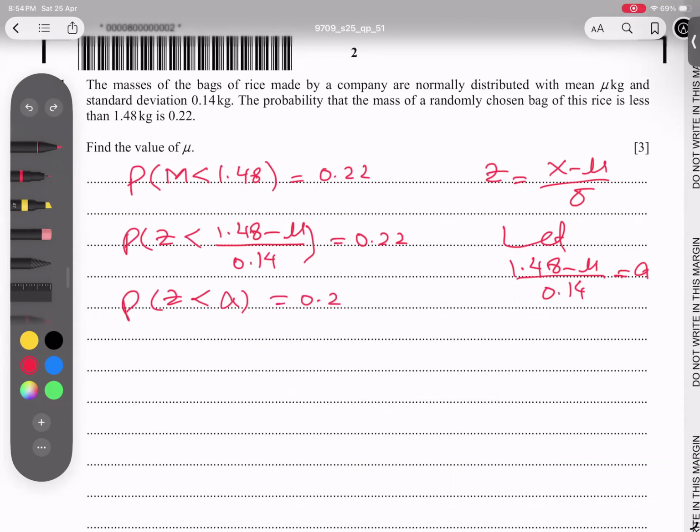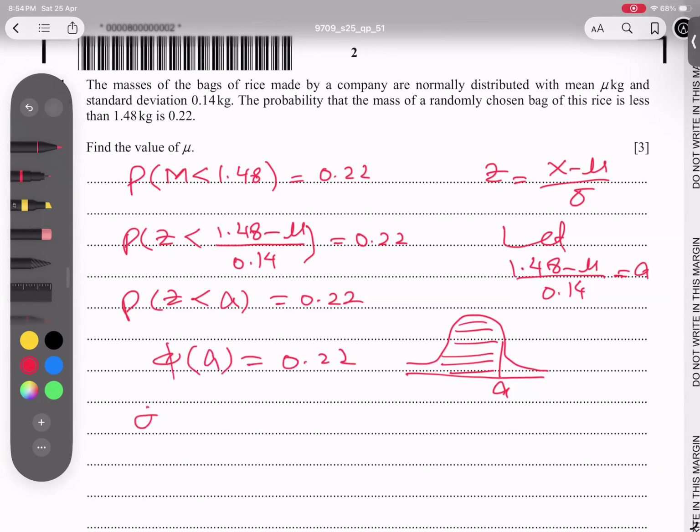You know very well, students, when we have A, we have two possibilities. Positive is the right side, negative is the left side. So in the beginning I assume positive. And how to read this one? Z is less than A. Less than means this area. So if I take this one, what is the problem here? I will write phi of A equals 0.22.